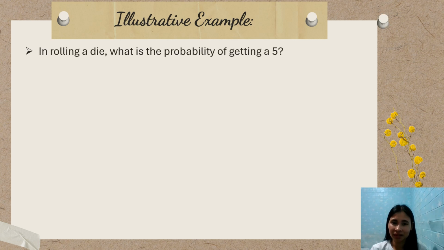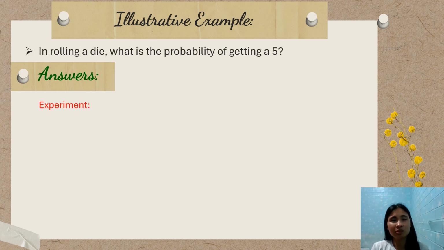Next, let's have another example. In rolling a die, what is the probability of getting a 5? When we say die, that's the singular form of dice. You usually see dice when you play snakes and ladders. You throw a die, and whatever number of dots comes out is the number of moves you make. So that is the same thing here.